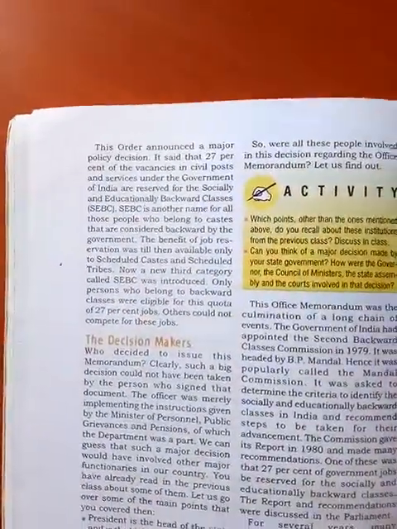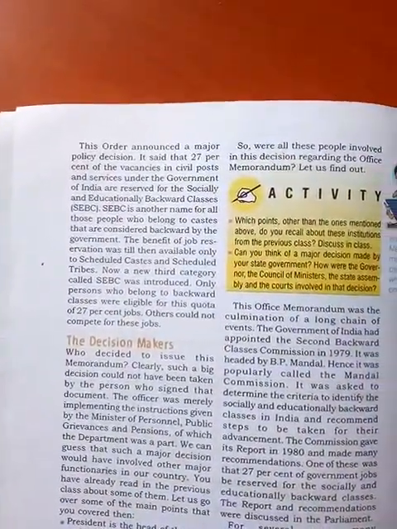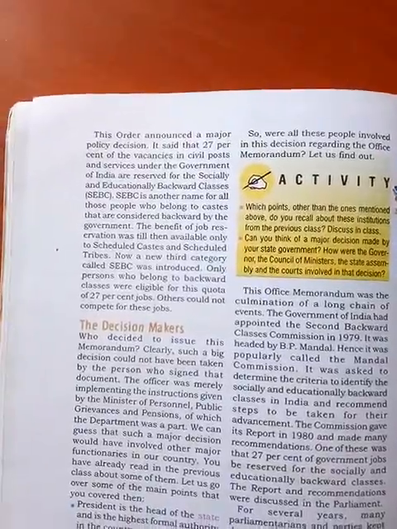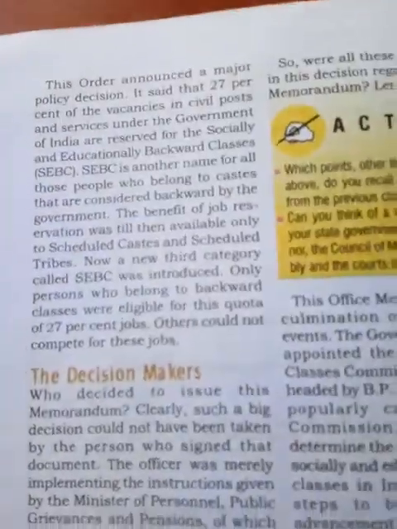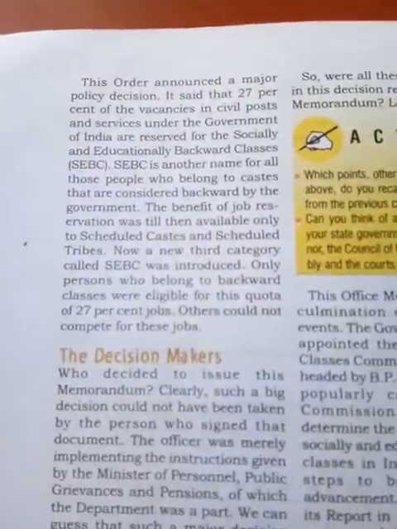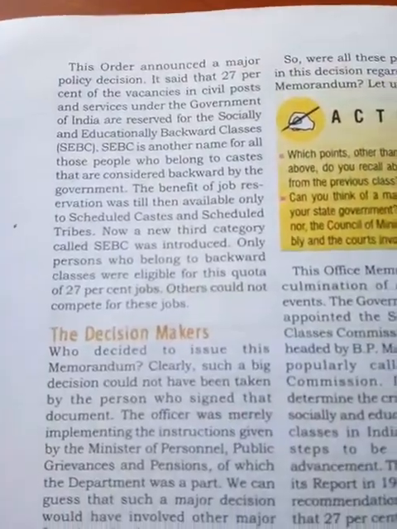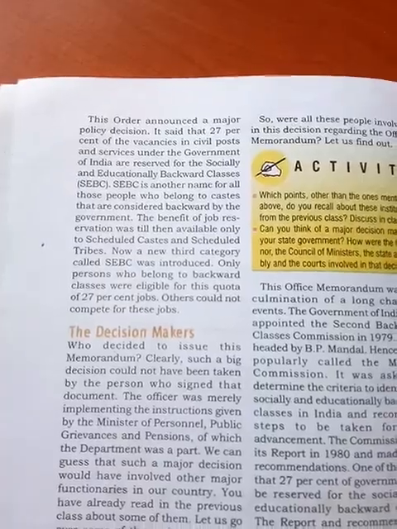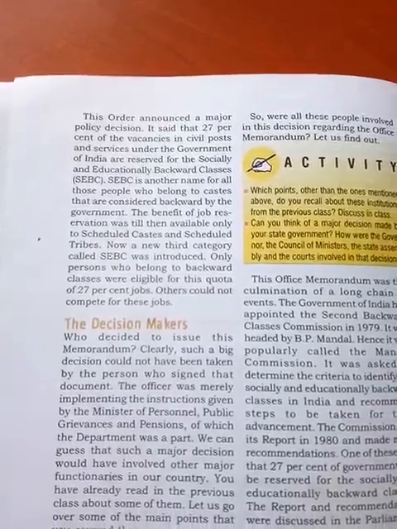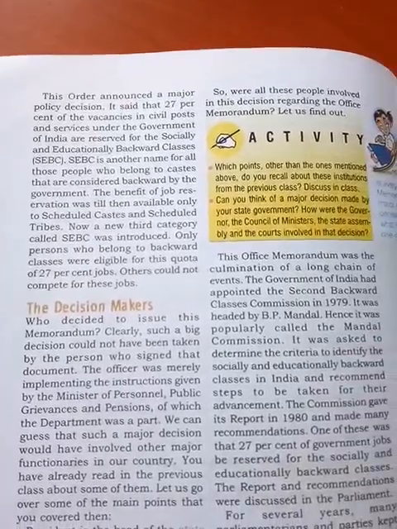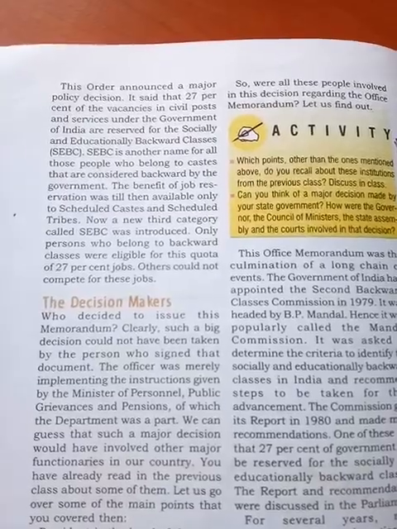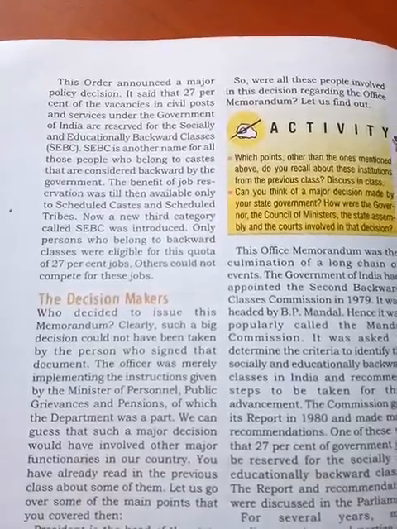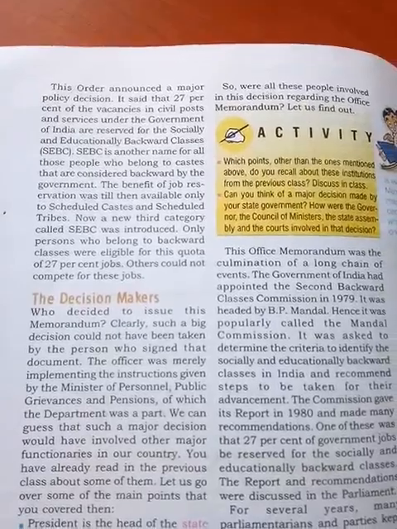This order announced a major policy decision. It said that 27% of the vacancies in civil posts and services under the government of India should be reserved. 27% have to be reserved for whom?